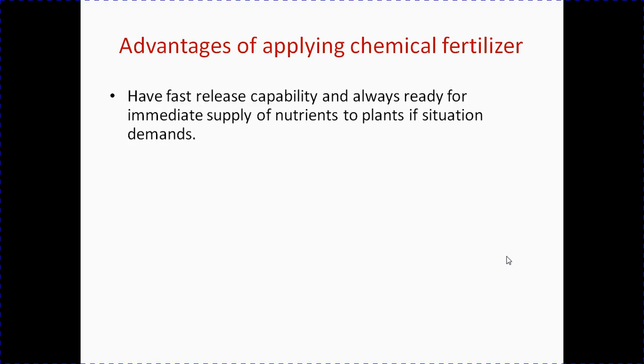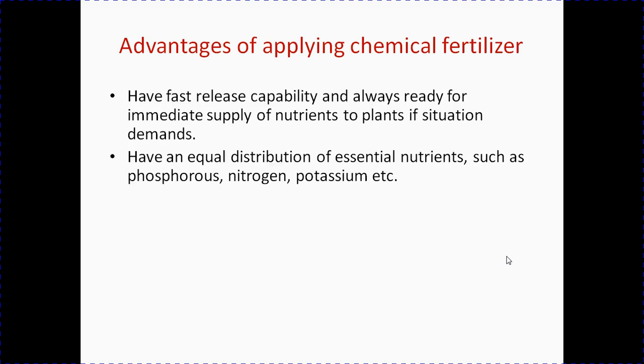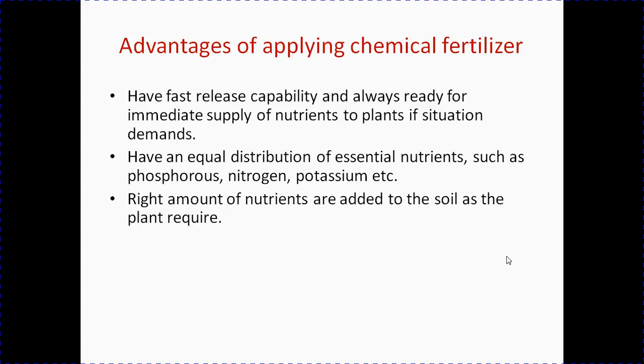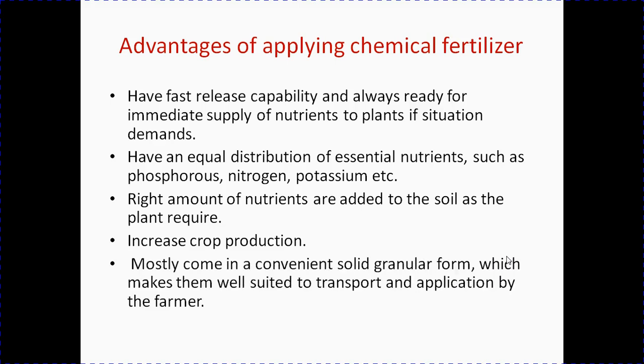Advantages of applying chemical fertilizer: They have fast release capability, and are always ready for immediate supply of nutrients to plants if the situation demands. They have an equal distribution of essential nutrients such as phosphorus, nitrogen, potassium, etc. The right amount of nutrients is added to the soil as the plant requires. They increase crop production easily. They mostly come in a convenient solid granular form, which makes them well suited to transport and application by the farmer.